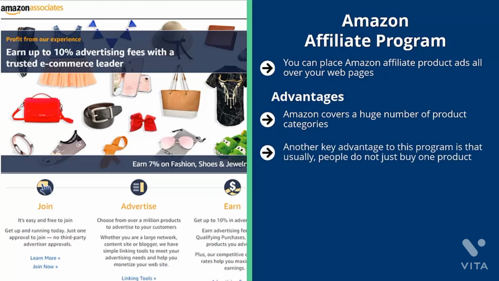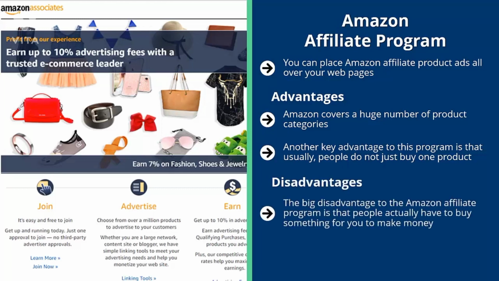Another key advantage to this program is that usually people do not just buy one product. They often look at other related products to supplement the product that they are buying. If they buy any other type of product, you get a commission on that as well. It's not unusual for website owners to earn hundreds of dollars every month on a very passive basis because the people that they attract to their website end up buying a wide range of products on Amazon.